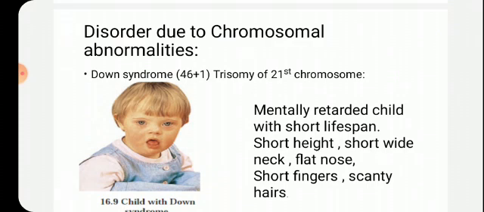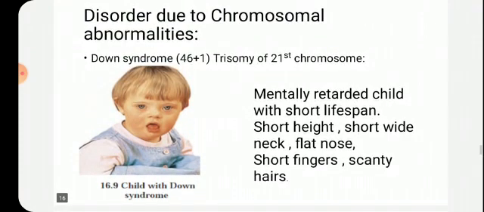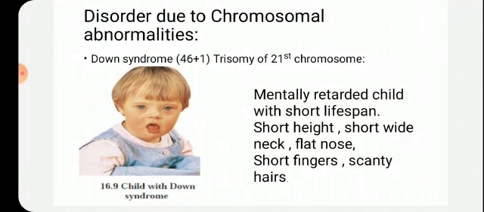So first of all, we are going to study the disorders that occur due to chromosomal abnormality, meaning an increase or decrease in the number of chromosomes in an organism. Children, you know that we have a total of 46 chromosomes in a human being, meaning 23 pairs of chromosomes.